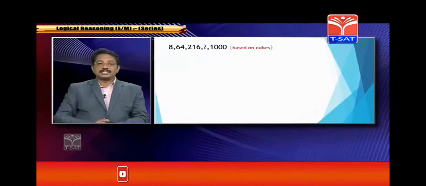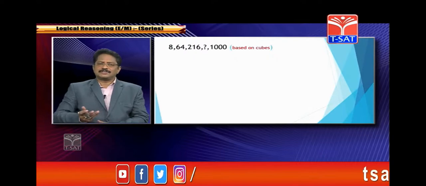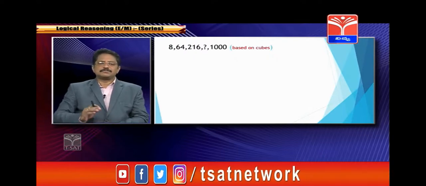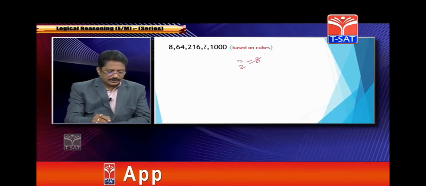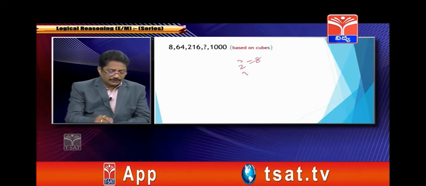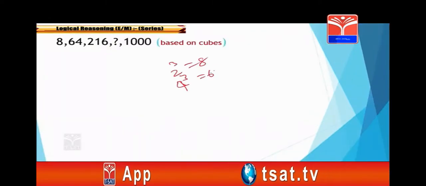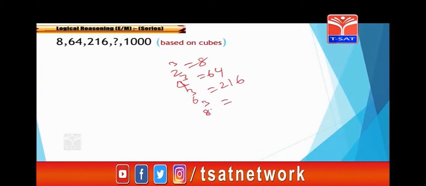8, 64, 216, based on cubes. Very clear, very simple. 2 cubed is 8, 4 cubed is 64, 6 cubed is 216. What is 8 cubed? 512.